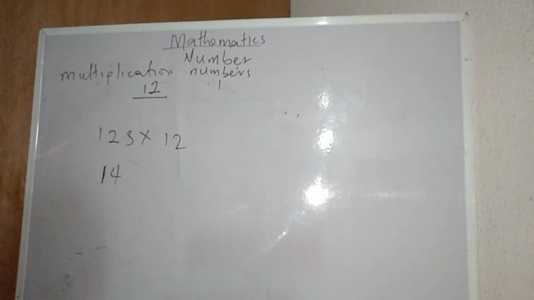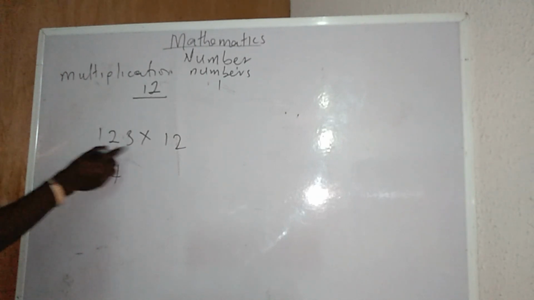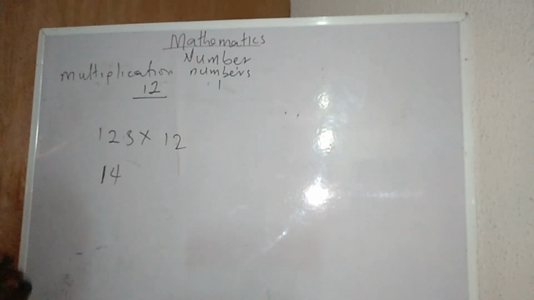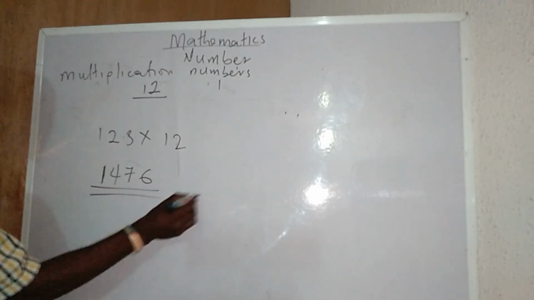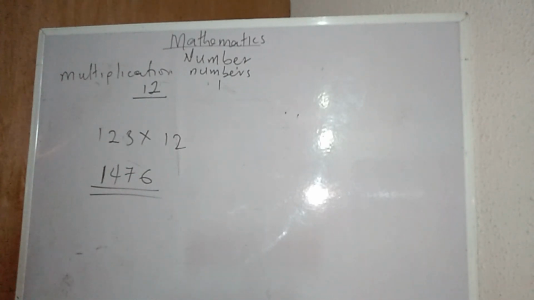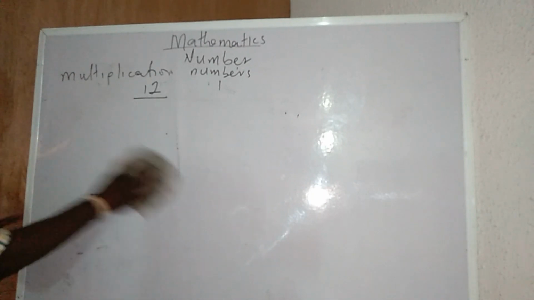I will move on again. The second number, 2, times 2 is 4. 4 plus the next one gives me 7. And the next one, 3 times 2, is 6. Nothing is at the back, so that is my answer. I can use this to achieve any number times 12.